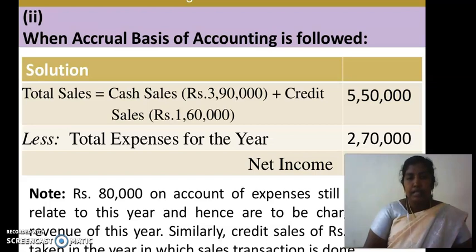In this solution we can note that rupees 80,000 on account of expense still to be paid relates to this year and hence is to be charged to the revenue of this year. Similarly, the credit sales of rupees 1,60,000 is also taken in the year in which the sales transaction is done. Can you understand, students?